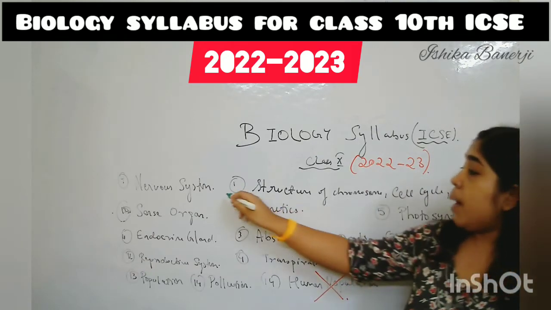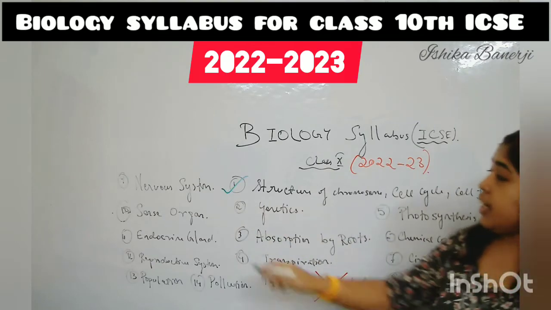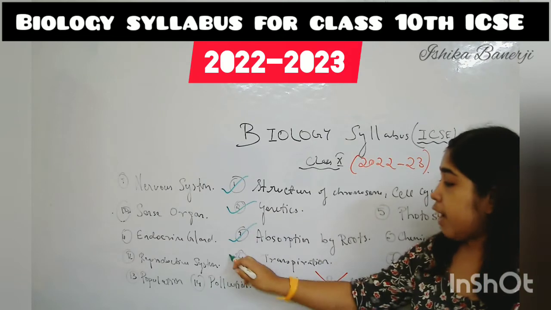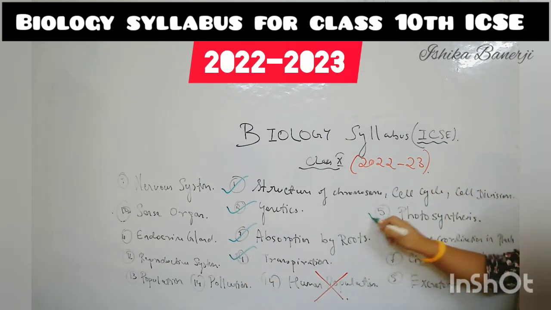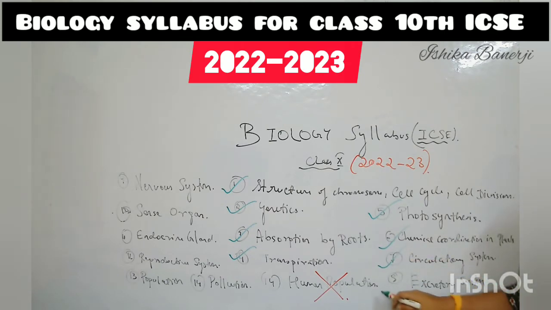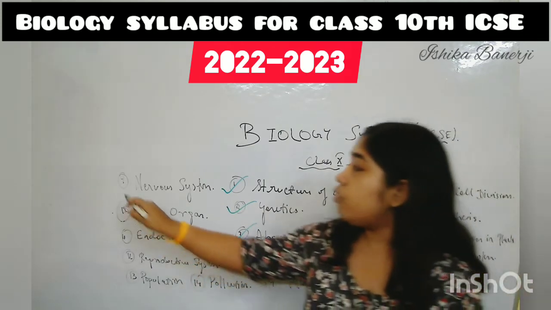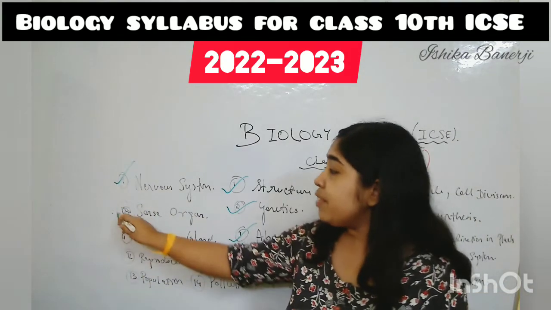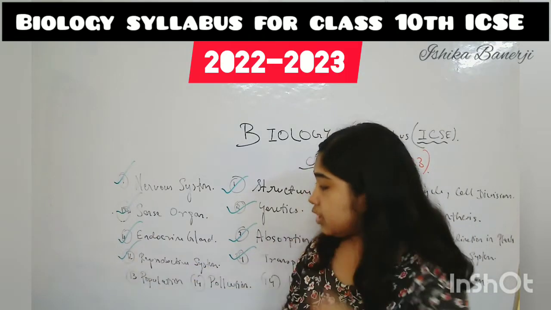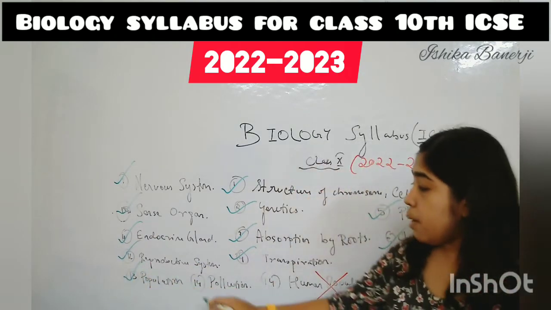Structure of chromosome complete in your syllabus. Genetics also completely. Absorption by roots also there. Transpiration is there. Photosynthesis is there. Chemical coordination in plants is there. Circulatory system is there. Excretory system is there completely in all these chapters. After that you have got a nervous system which is also there. Sense organ is there. Endocrine gland is there. Reproductive system is there. Population is there.